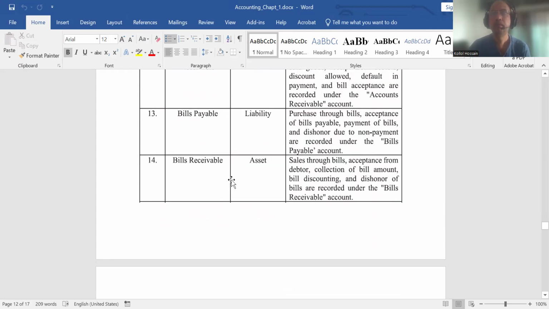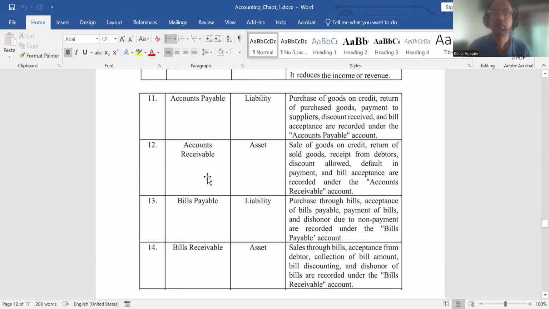Bills payable, liability. Purchase through bills, acceptance or bills. There is a little bit of difference between bills payable and accounts payable. Accounts payable is sometimes called trade payable. Accounts receivable is called trade receivable. These are the same concept. These actually happen due to the normal operation of the business, buying and selling.